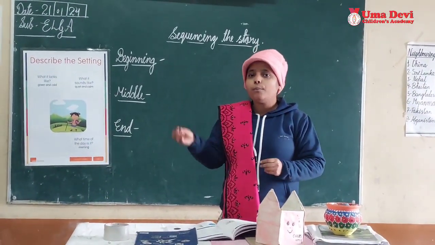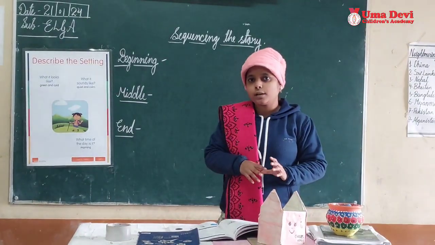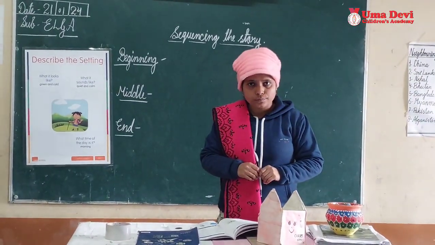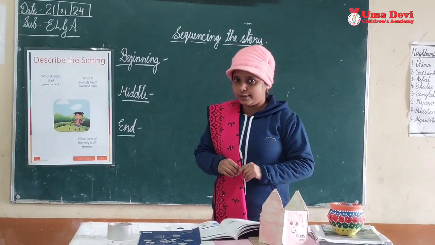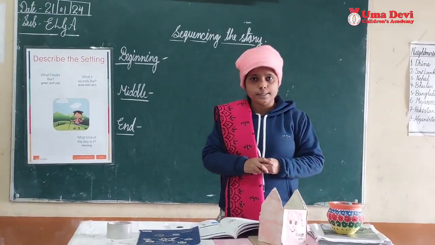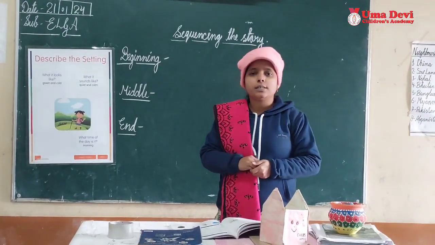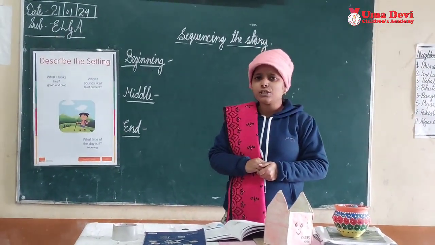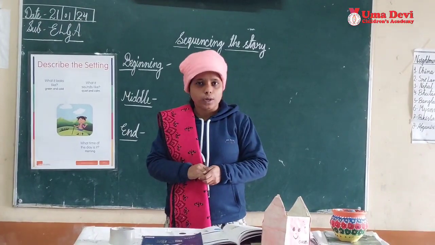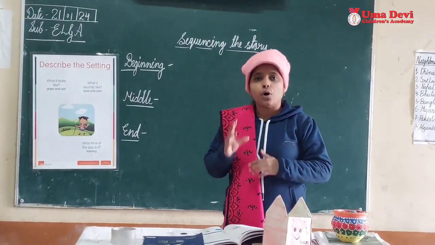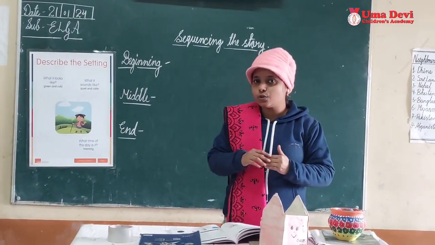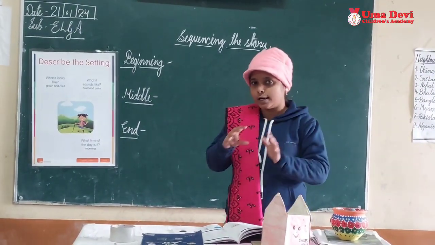So the crow put the pebbles into the pot. Once there was a crow. The crow searched for water. The crow was thirsty. He saw some pebbles. Then he quenched his thirst. Is this story in the correct sequence? No, right? So this is in the wrong sequence. When we sequence the story, we put all the events into the correct order.